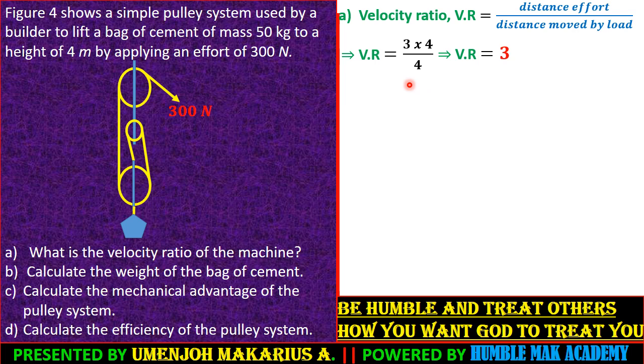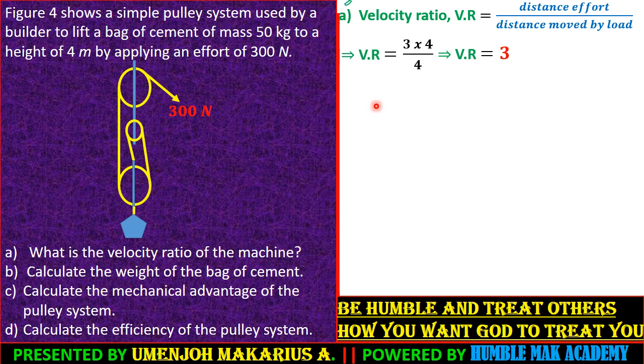Okay, it's unitless. Like I was saying, guys, there is no need for you to even be writing all these long stories. You can simply look at this and state your answer to be the number of strings attached to the pulley system, because you have 1, 2, and 3 strings passing through this entire pulley system, so the velocity ratio has to be 3.